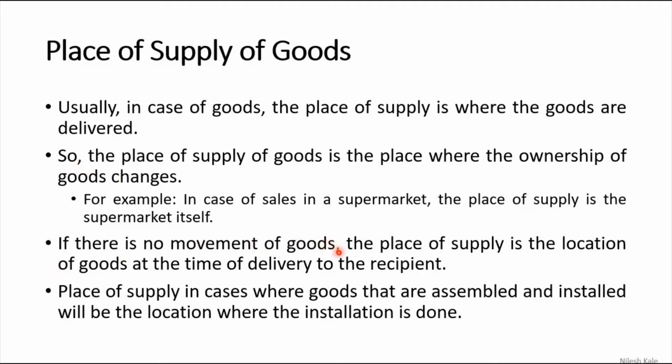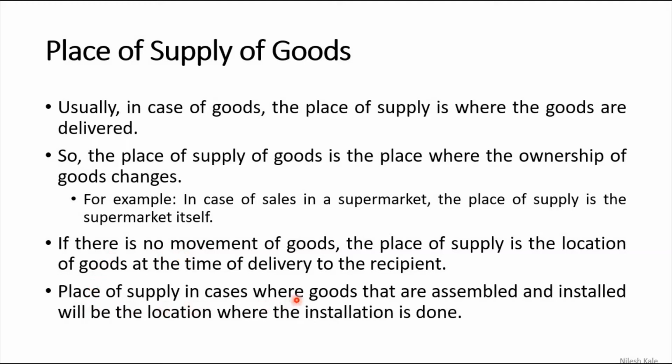If there is no movement of goods, then the place of supply is the location of the goods. No movement of goods means immovable property. Let us say land. If land is situated in Karnataka, then obviously the place of supply is Karnataka. If the land is situated in Goa, it is obviously understood that the place of supply is Goa. Even if the owner of that land is somewhere in another country and he is selling it there, even then we understand that the place of supply is Goa itself, right?